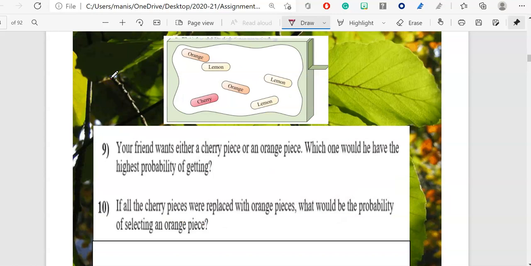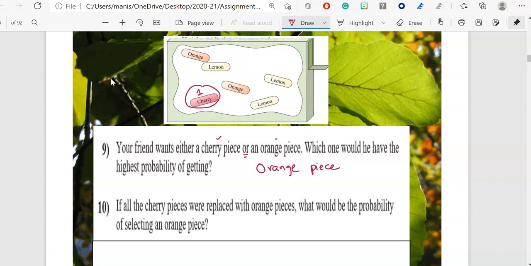Your friend wants either a cherry piece or an orange piece. Which one would he have the highest probability of getting? So we are looking at only two pieces, orange and cherry. How many do I have? I have only one cherry. And how many orange do I have? I have two orange. So this means the highest probability of picking will be the orange piece.